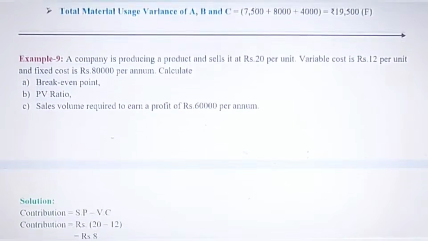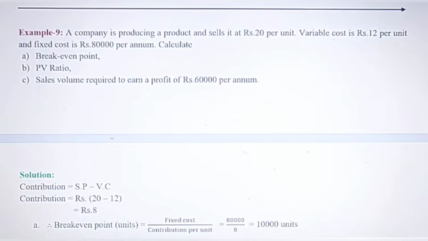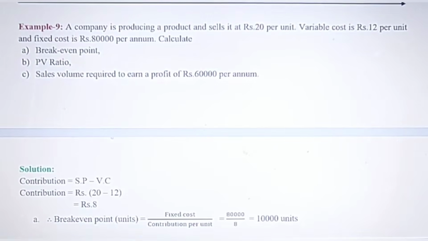A little different, because already we have worked out 3 questions on variance analysis. Question number 9: a company here is producing, this is BEP, like break even analysis, and here the company is producing a product and selling it for 20 rupees. That means this is the selling price. Variable cost is 12 rupees and fixed cost is 80,000 per annum. What you have to do, you have to find out break even point, PV ratio, profit volume ratio, and sales volume required to earn a profit of 60,000 rupees per annum.